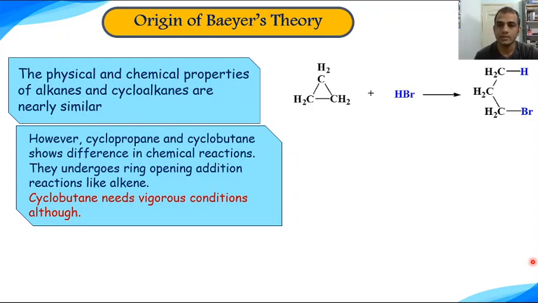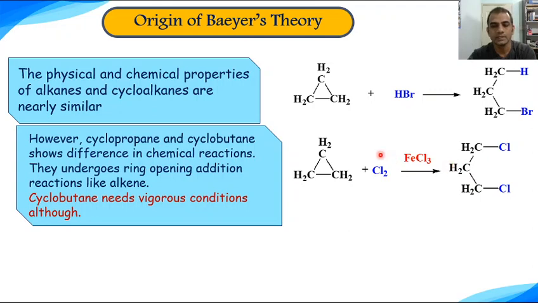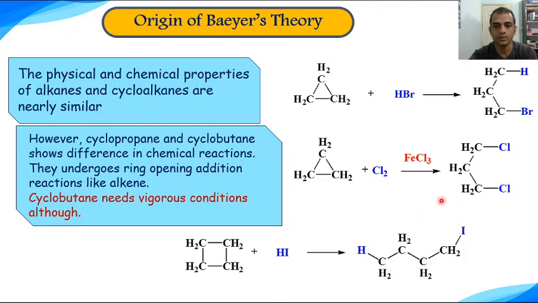For example, when cyclopropane is allowed to react with HBr, it reacts readily at room temperature and the ring opens, and we will get this type of alkyl bromide as a product. In the same way, when cyclopropane is allowed to react with chlorine in presence of some catalyst, we will get this type of addition product. If cyclobutane is allowed to react with HI in presence of some catalyst or at high temperature, the ring opens and we will get this type of product.